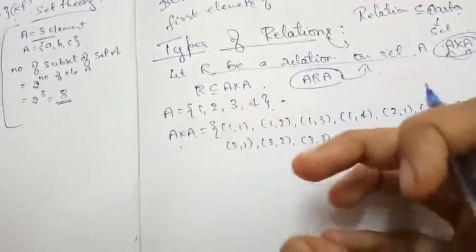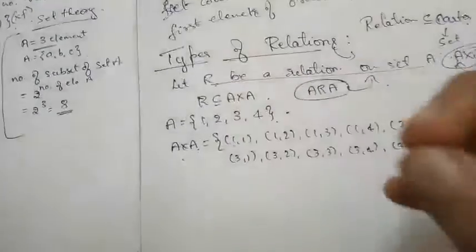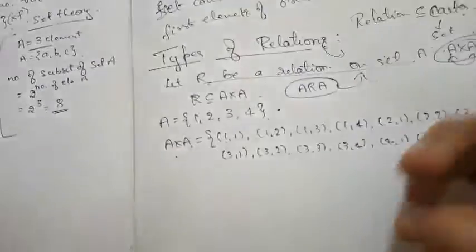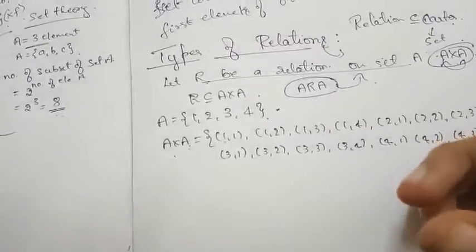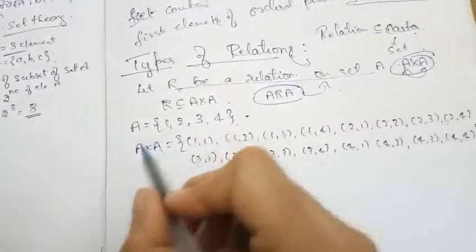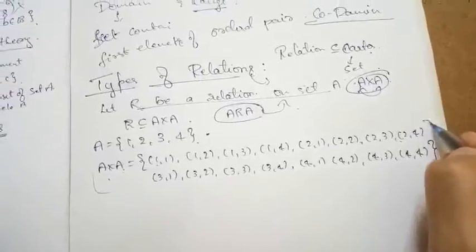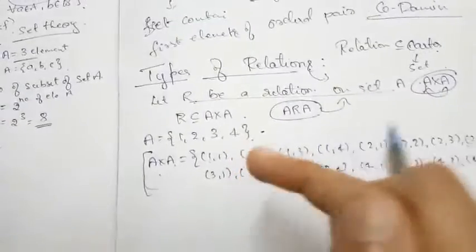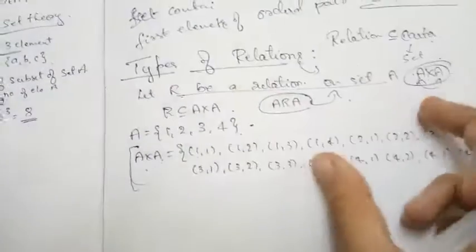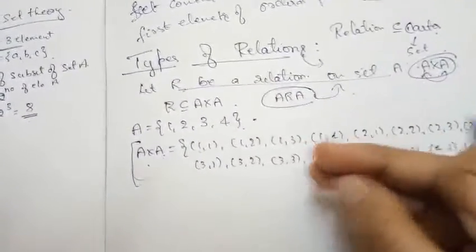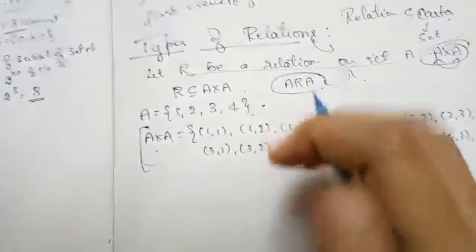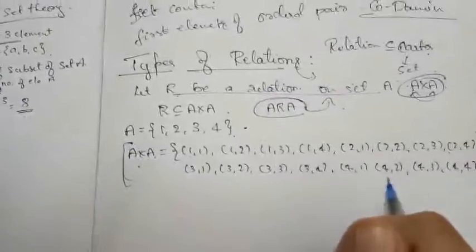Whatever types of relation I am defining here, I am taking some examples for your understanding. Whatever I am considering while taking the example, this will be our Cartesian product, and all those relations are subsets of this Cartesian product. So please note this down, so that you do not get confused while I explain each and every type of relation, because I am not going to repeat this again and again.